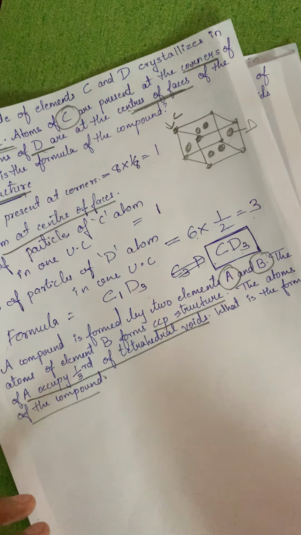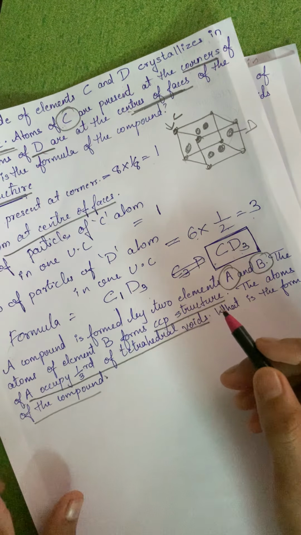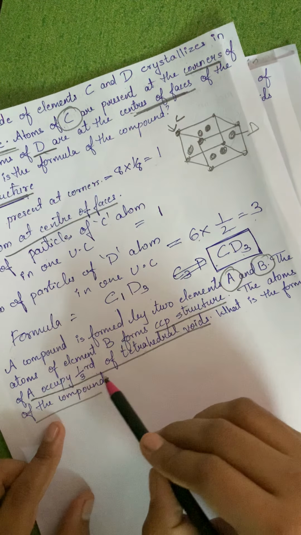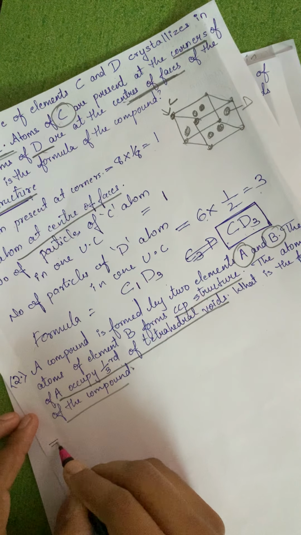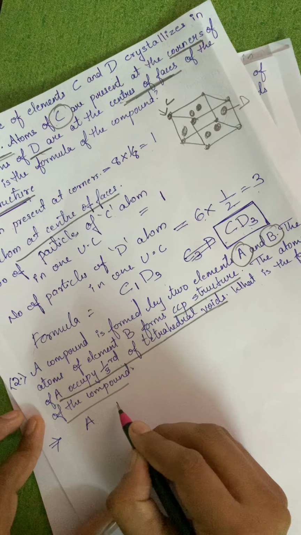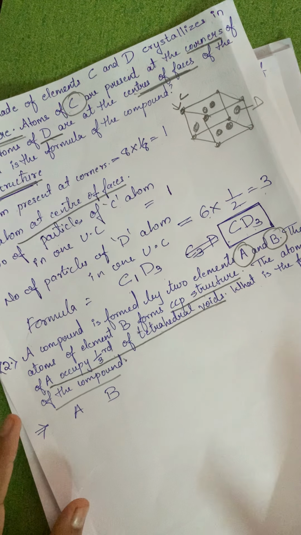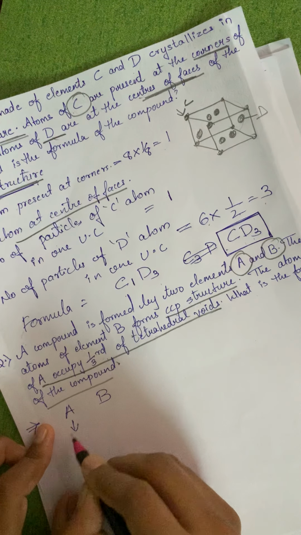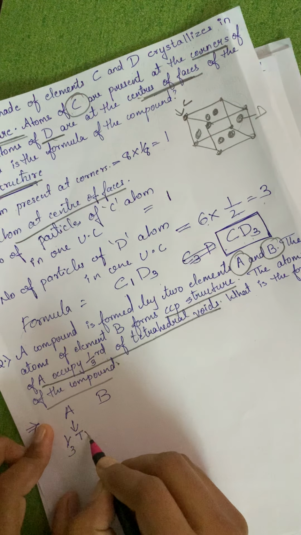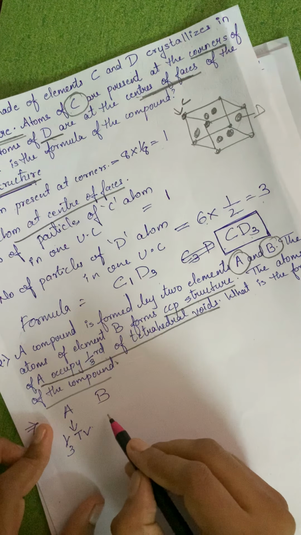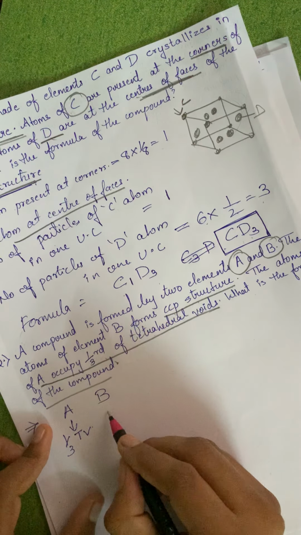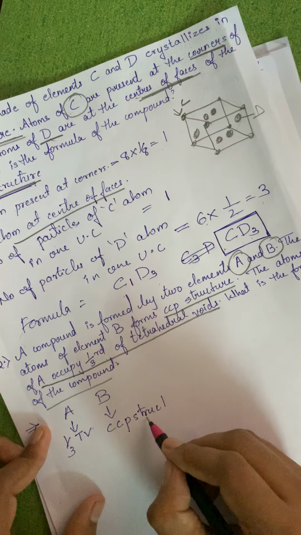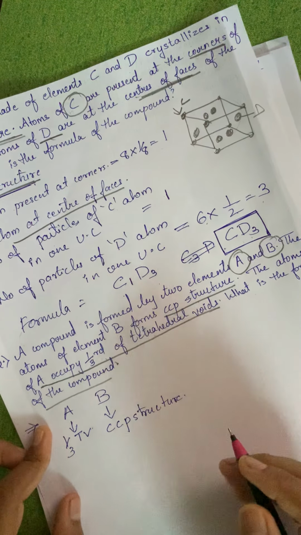Now only one hint is given: it is a CCP structure, and second, A is occupying tetrahedral voids. There are two elements A and B. A is occupying 1/3 of the tetrahedral voids, and the atoms of element B form the CCP structure.